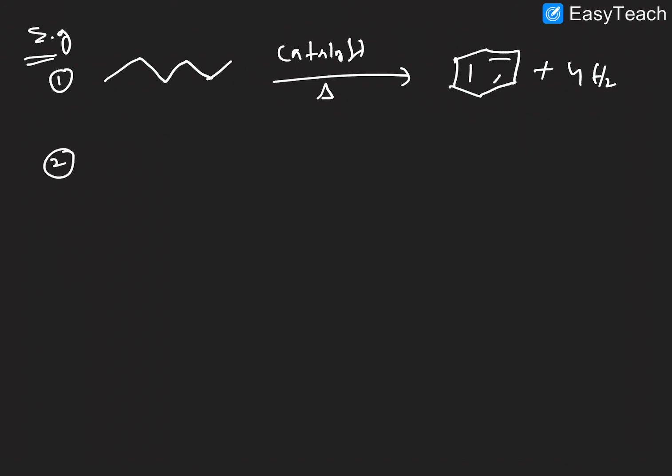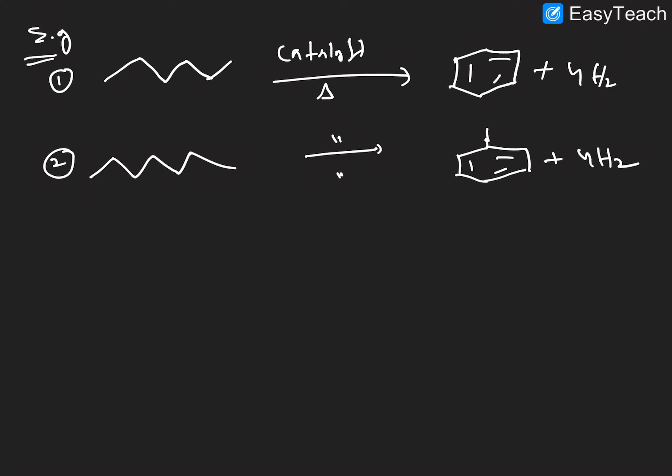Next one more example. Here I am taking n-hexane. Now I'm taking heptane. Same catalyst I'm using. So here we'll get toluene. The number of moles of hydrogen gas is 4 moles.